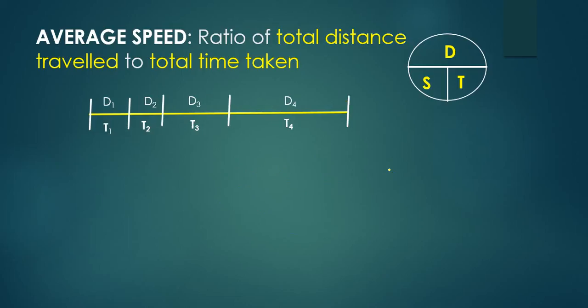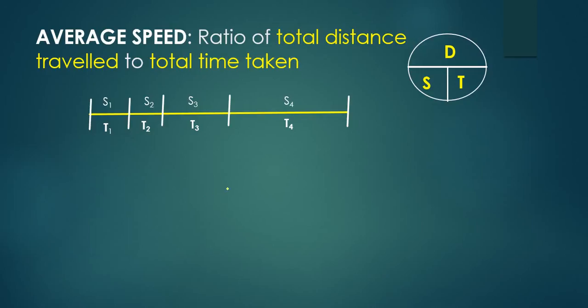Next one. If distance and time are given, then what will you do? Simple. Total distance traveled is d1 plus d2 plus d3 plus d4, and total time taken is t1 plus t2 plus t3 plus t4. That's all. This is the average speed. If distance and time are given, you have to go with this method. Next, if speed and time are given, how will you find it?